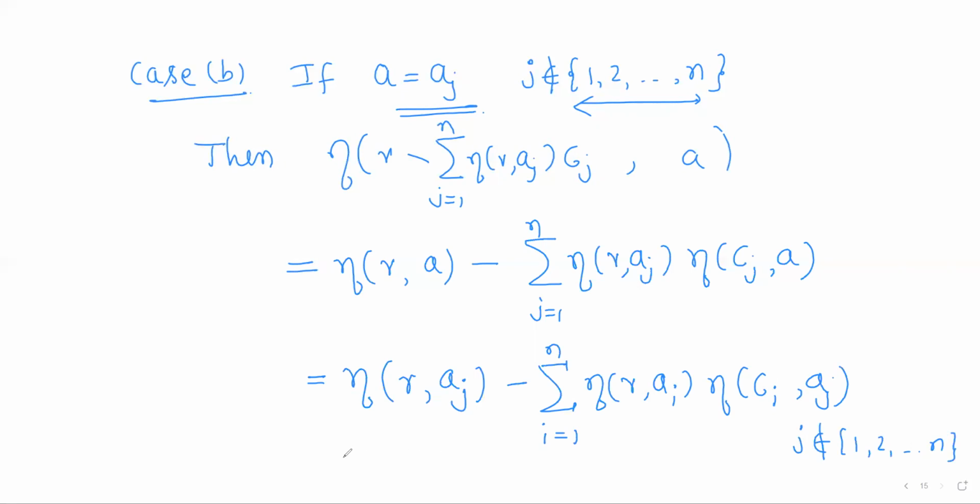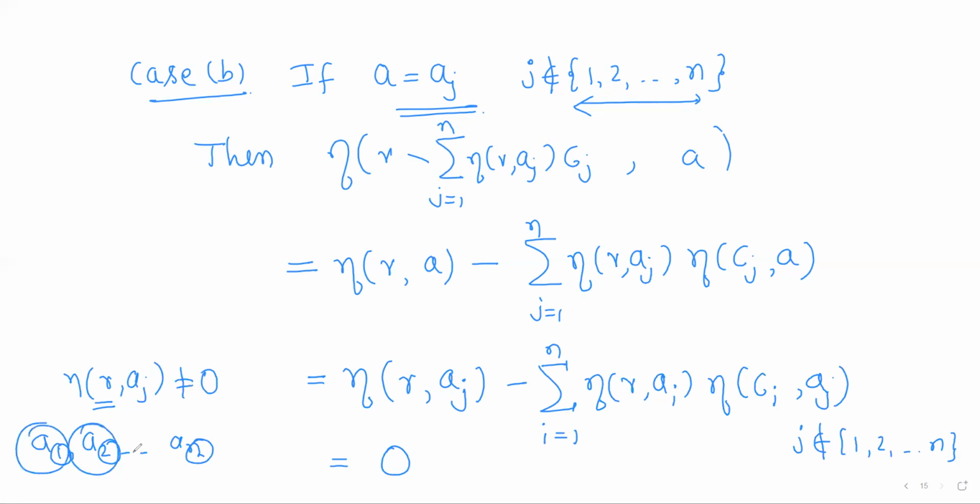Now first of all, as j is different from 1 up to n, the index of gamma aj will be 0, because gamma encloses only the singularities a1, a2, and so on, an. Only for these j values is the index eta gamma aj non-zero. That is, gamma encloses only these isolated singularities, and the remaining isolated singularities are not enclosed by gamma, so the index will be 0.